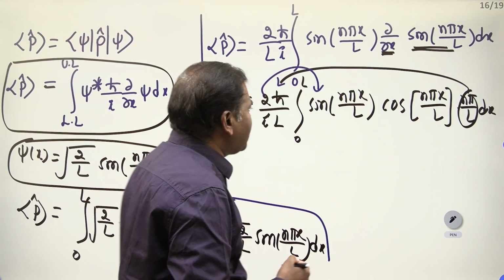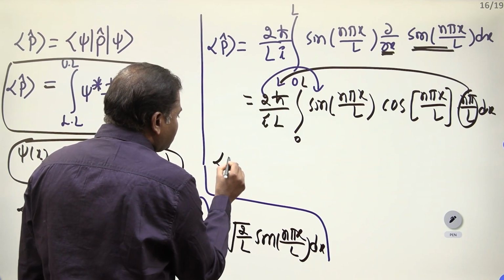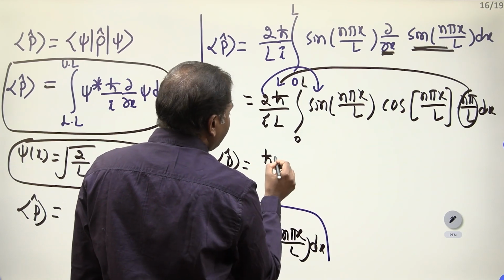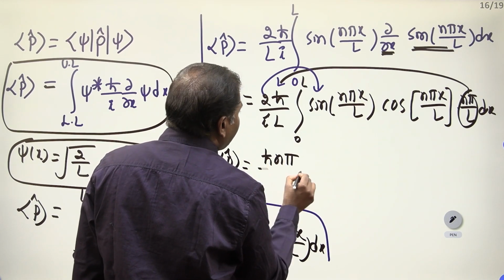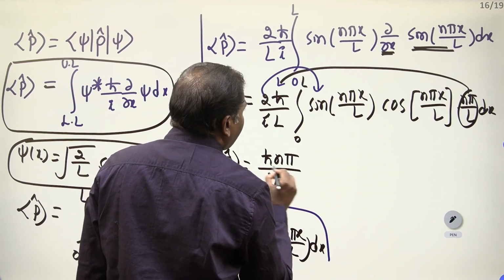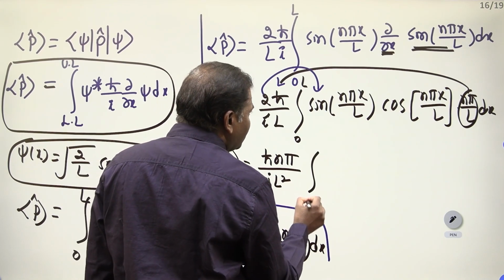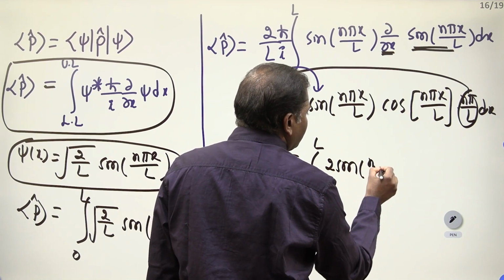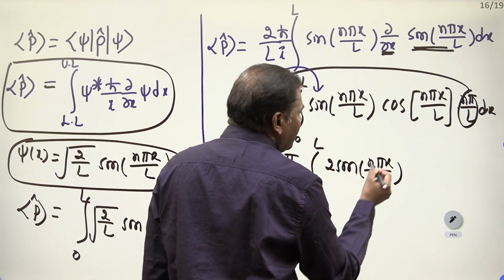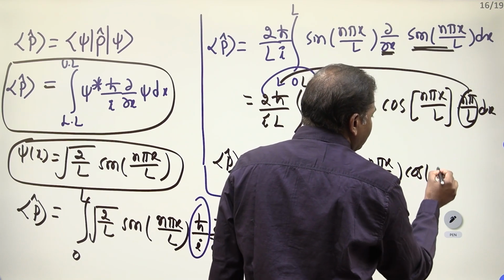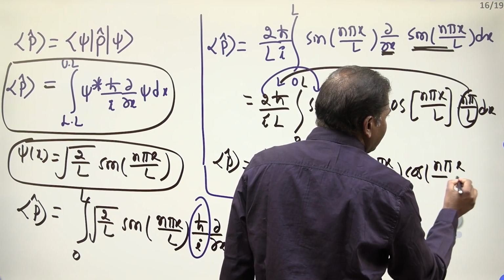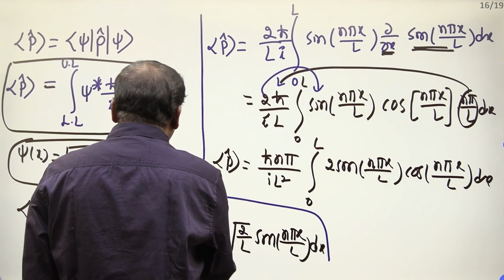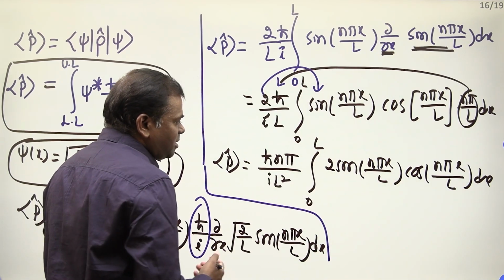I am rearranging the expression, you have to see. The expectation value of the momentum is equal to h cut n pi divided by i L square into integral 0 to L 2 sin n pi x by L into cos n pi x by L into dx.